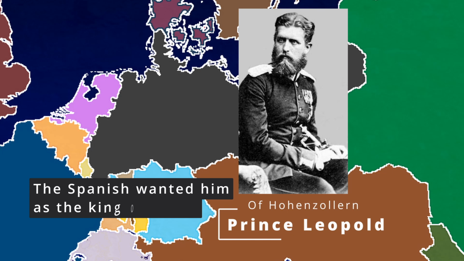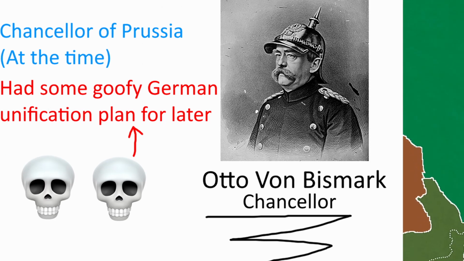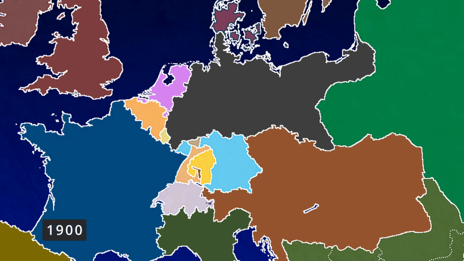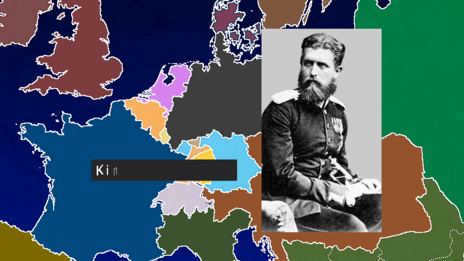Leopold was reluctant, but he was persuaded to become the King of Spain by Otto von Bismarck, the Chancellor of Prussia at the time. So in 1870, Leopold became the King of Spain.